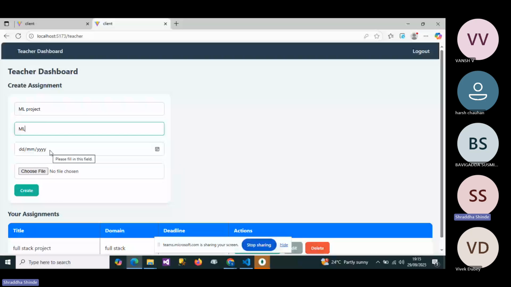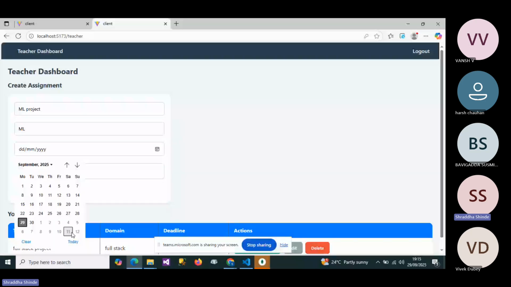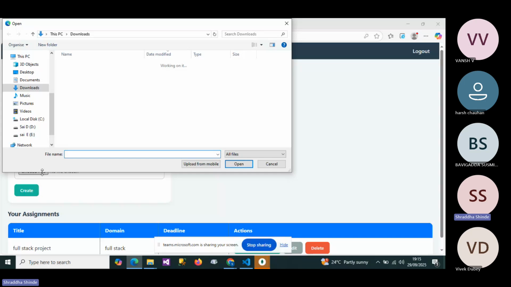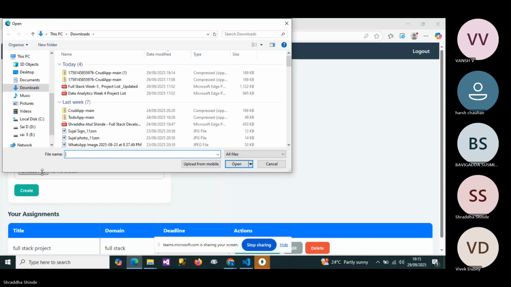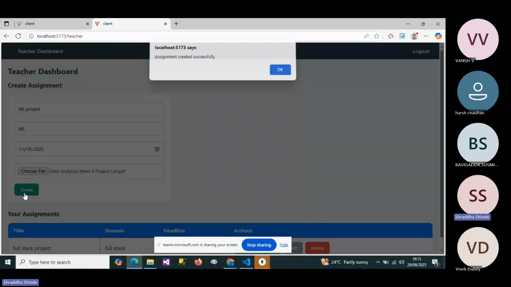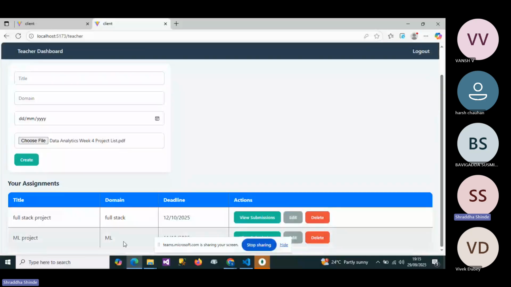If we choose the 11, then here we can choose the file. For demo, I can choose any file, sir. Then if we click on create, then the assignment can be created successfully, and it can be seen at the bottom.